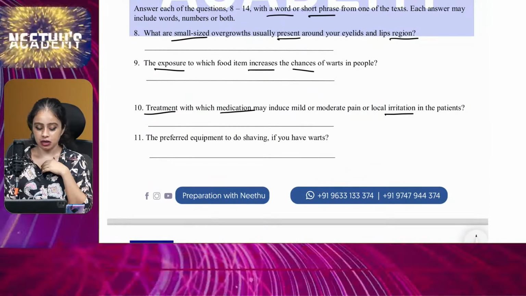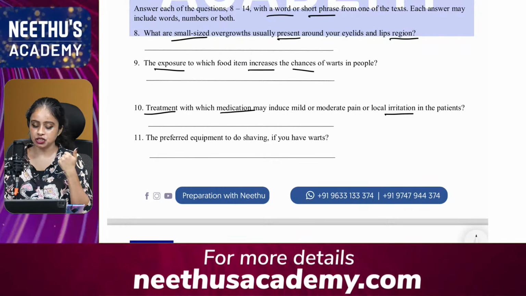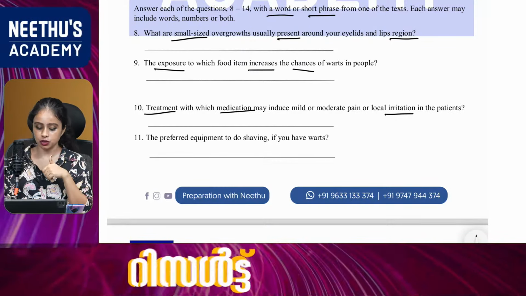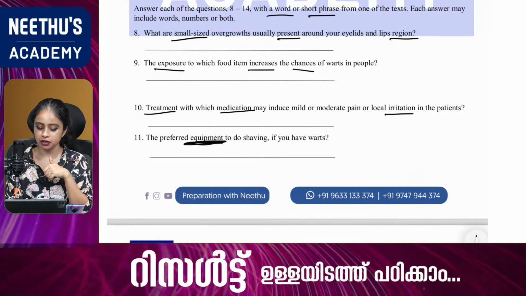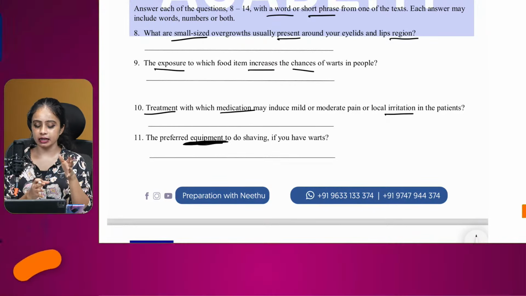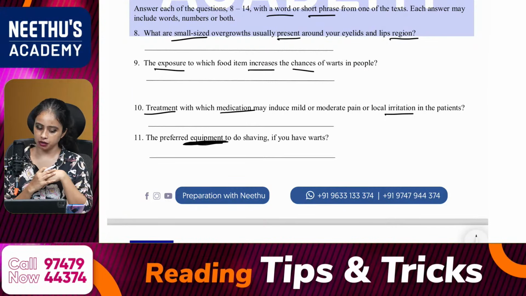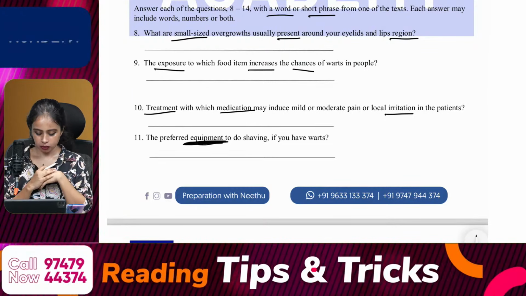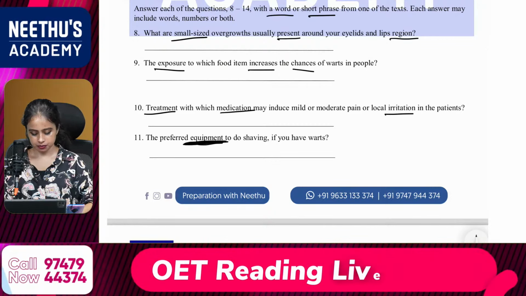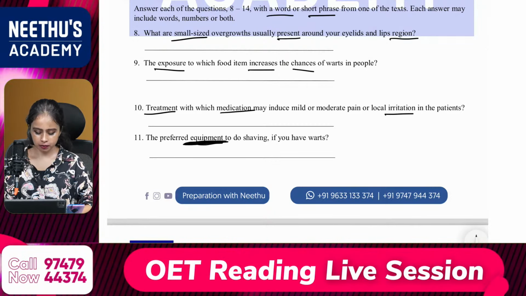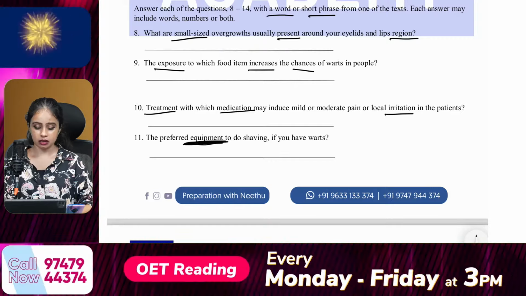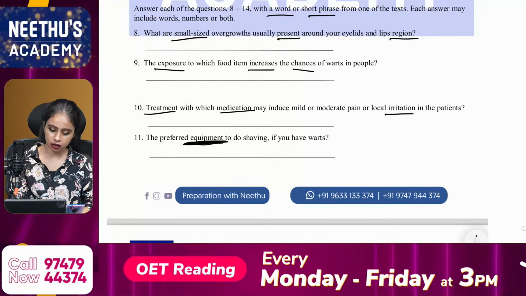Then the 11th one: the preferred equipment to do shaving if you have what? So what is the name of the equipment? The preferred equipment. So please write the answer to the question. What is the question? The name of the equipment, the preferred equipment. So which equipment is used? So what is the name of the equipment? It should be electric razor. Which text is it mentioned in?